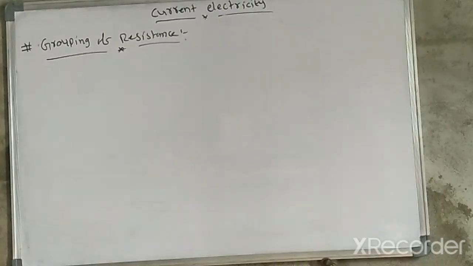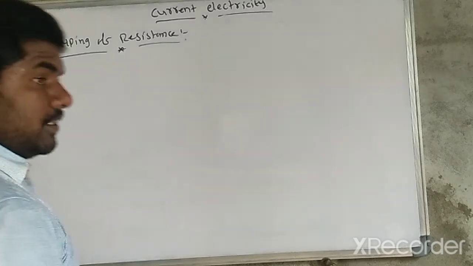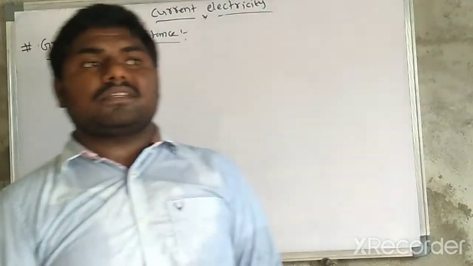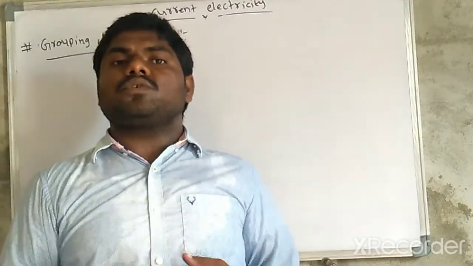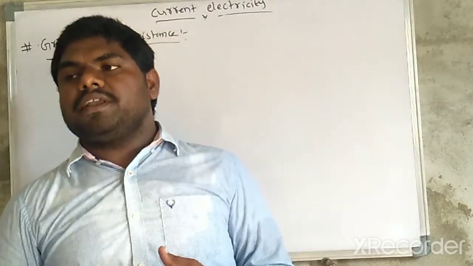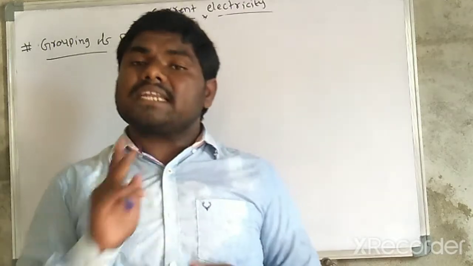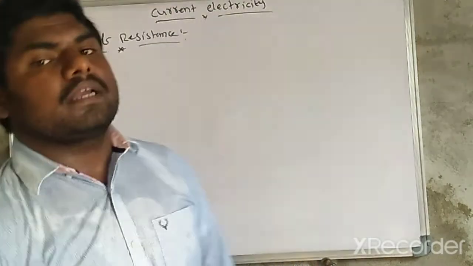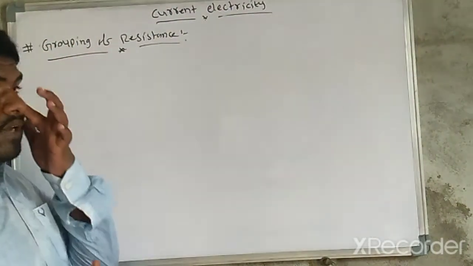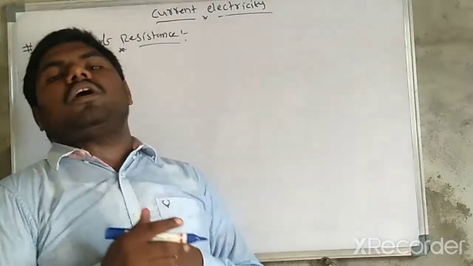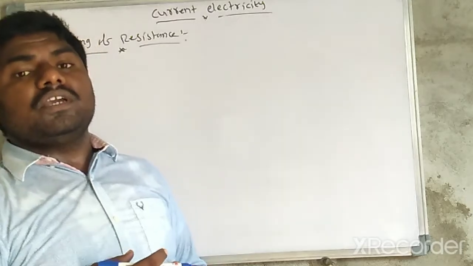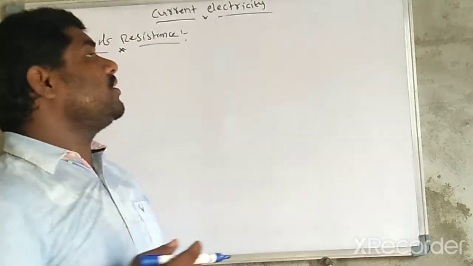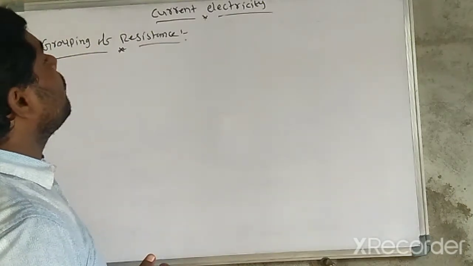So let us discuss grouping of resistance. In general, resistance grouping or combination can be divided into two major categories. The very first category is series combination, and the second one is parallel combination. This is the most important topic.